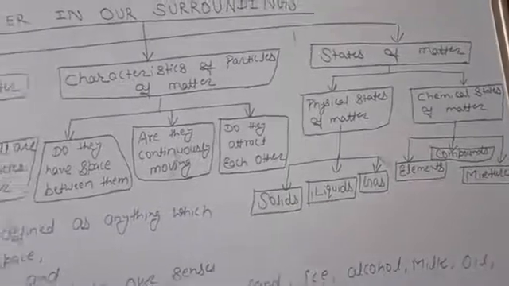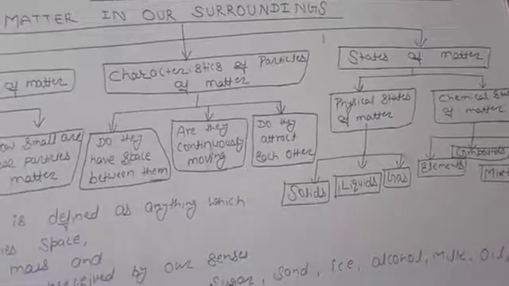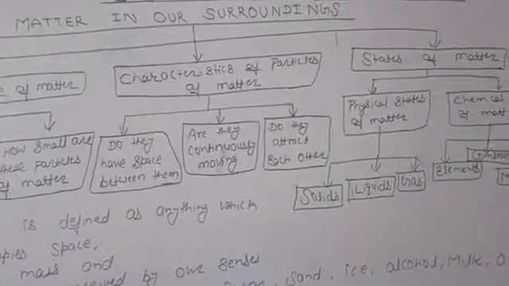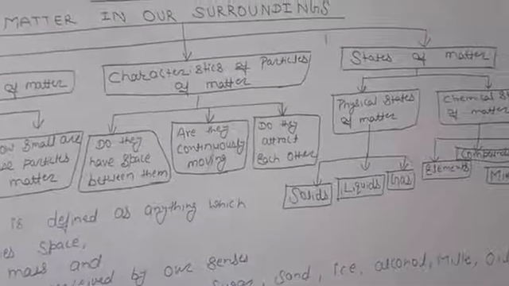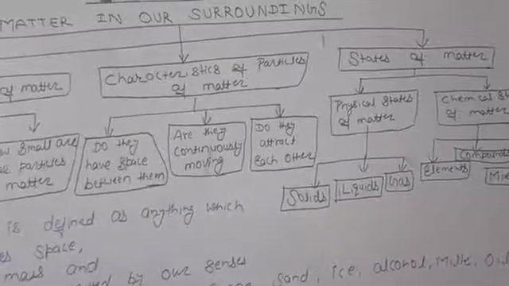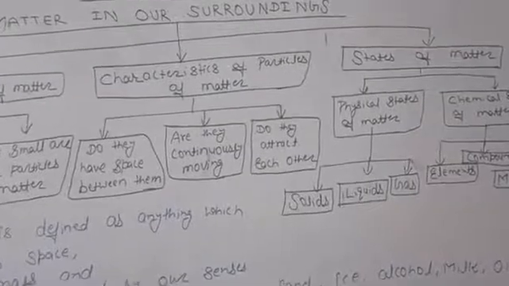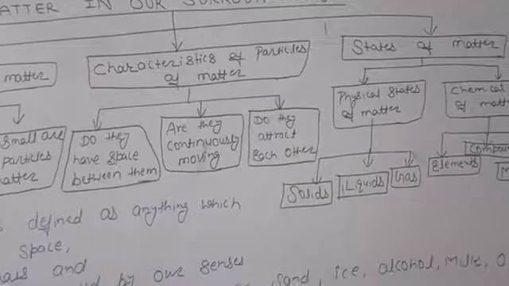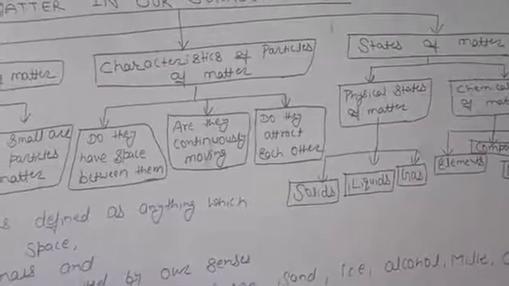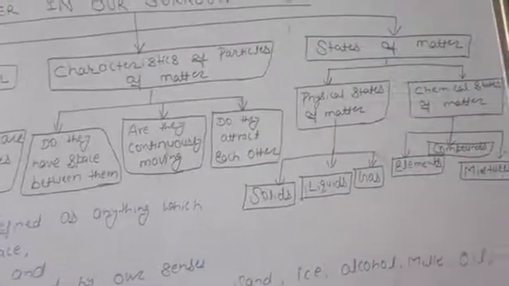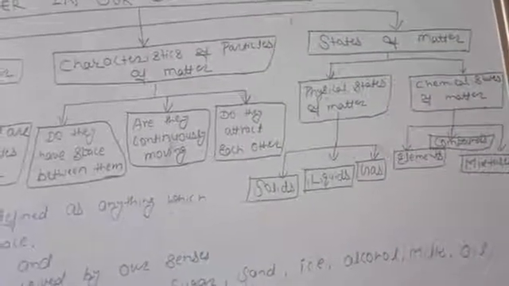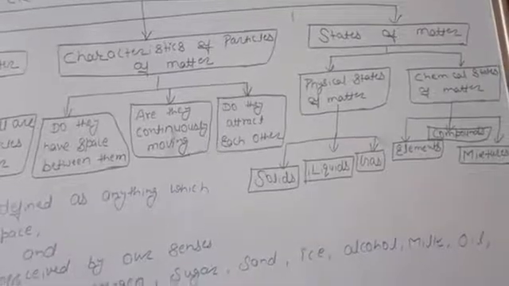But according to the CBSE norms in class 9 chapter 1, I am going to make you learn about the physical states of matter, which are solids, liquids, and gases. About the chemical states of matter, you will learn in chapter 2.